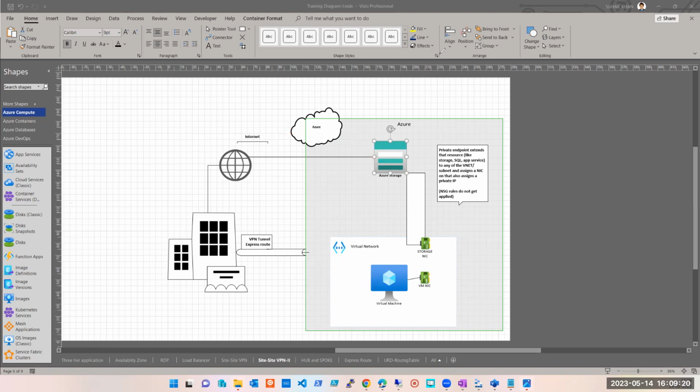So when I say private endpoint, this is what I'm trying to say, that my storage account gets extended and then it gets a private IP from my subnet and my VNet. तब वो directly इस तरह से access होगा. And now it will not have any public access. Clear है guys? What is a private endpoint?